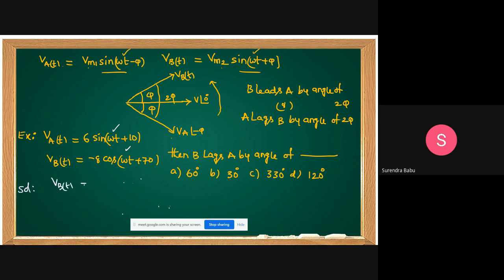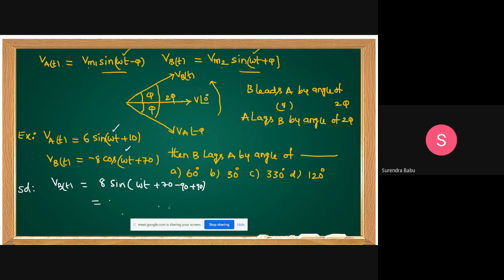VB of t equal to 8 sine omega t plus 70, minus 90 plus 90 you do. Okay. Then sine 90 plus theta is cos theta, but you want negative. You take minus as common.